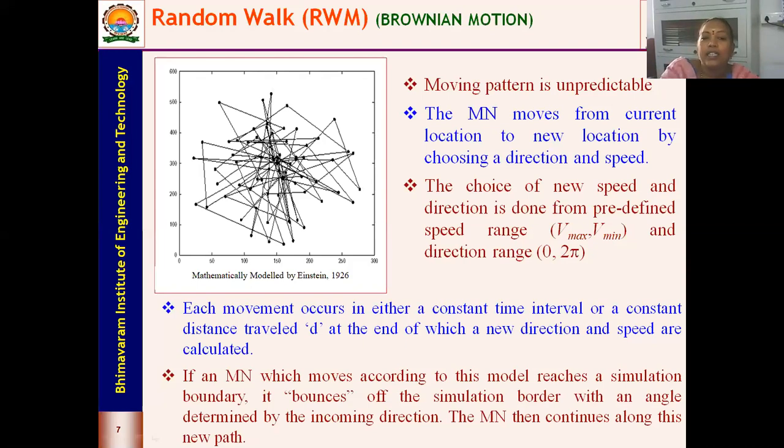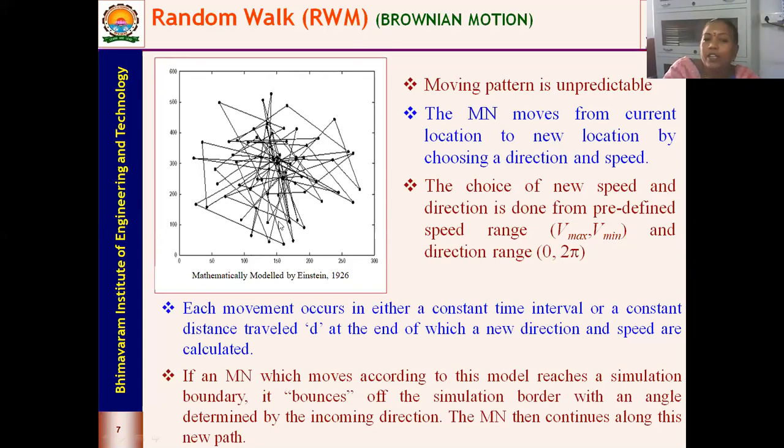And here you can see the moving patterns. If you assume this is the starting point of the node, it takes many directions to reach the end. You can see this is the end. This can be the starting point or the end point, anything. So you have 2 end lines over here. When you simulate, the pattern at this particular instant of time would be as shown in this figure.